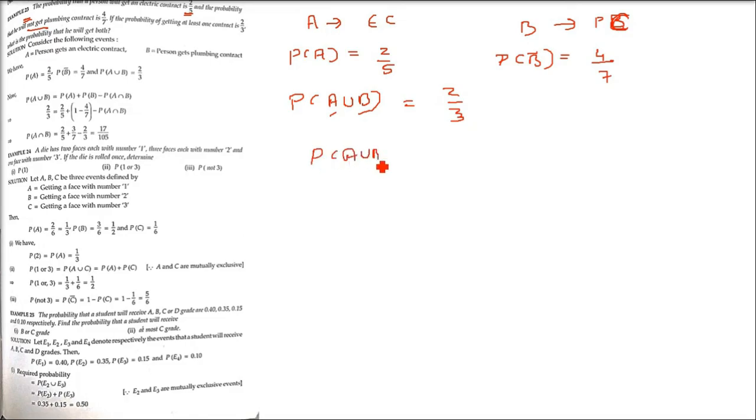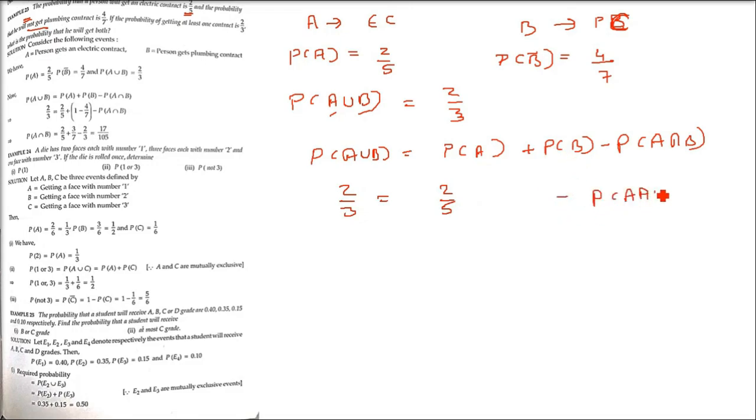Let us apply the formula. P(A union B) is equal to P(A) plus P(B) minus P(A intersection B). This is not a theorem actually, it's a formula. Here P(A union B) is 2 by 3 and P(A) is 2 by 5. But P(B) is to be found from P(B complement).